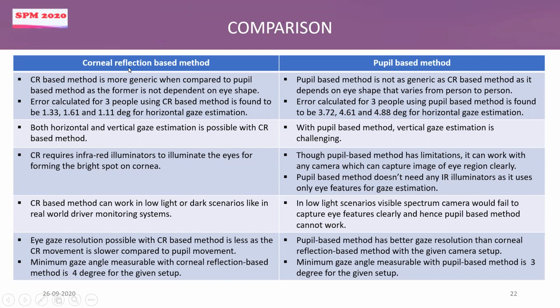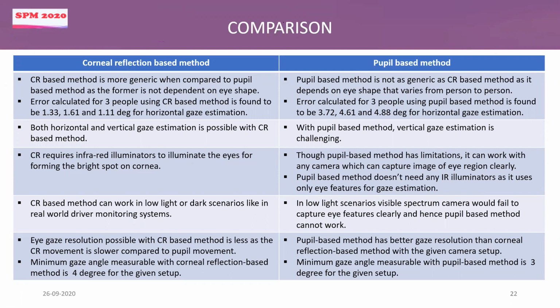Now, the CR, corner reflection-based method needs infrared illuminators to illuminate the eye region and to form the bright spot on the cornea. Whereas the pupil-based method can work with any normal camera. So any visible spectrum camera should be fine for the pupil-based method. It doesn't need any IR illuminators.